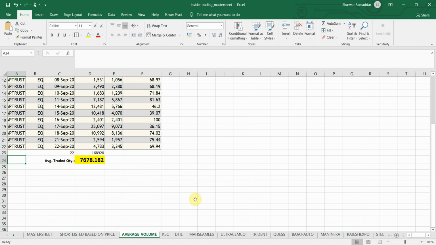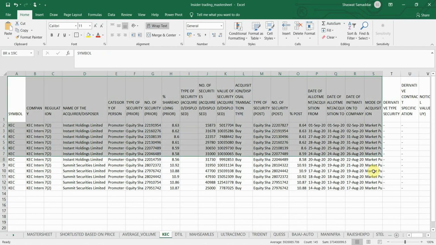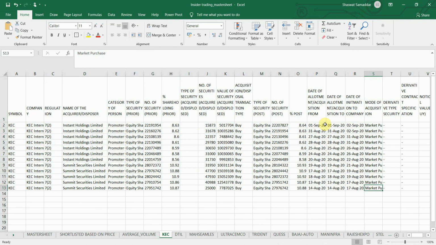So you guys already know how to download it, and I will give the link in the description box below, so you will be directed to that page, and you can easily download the insider trading report of any company you want. So let me take for example KEC. I have already downloaded it. As you can see, there is a column of date of allotment.